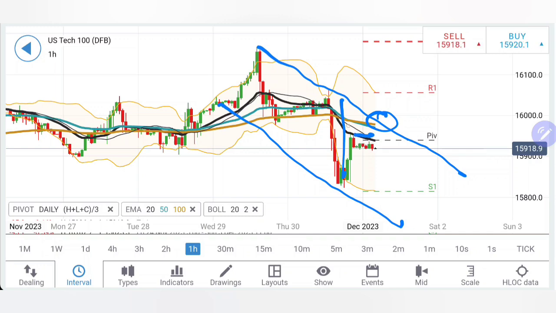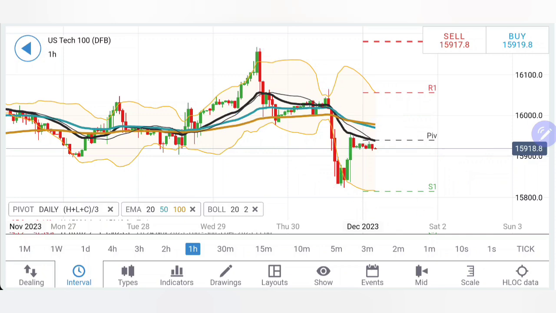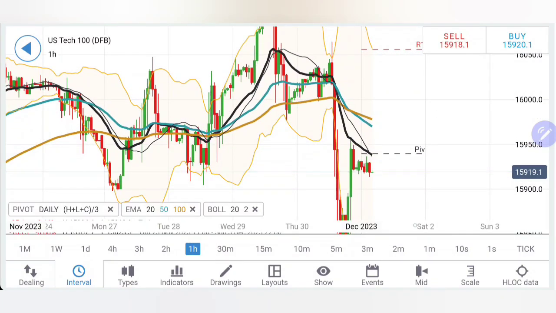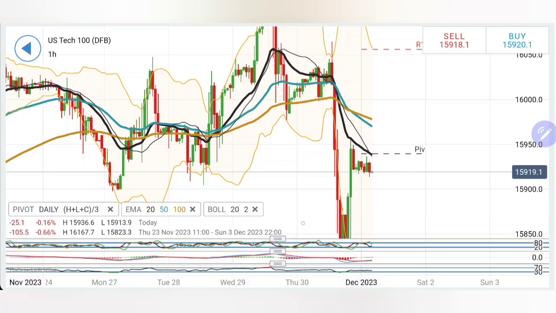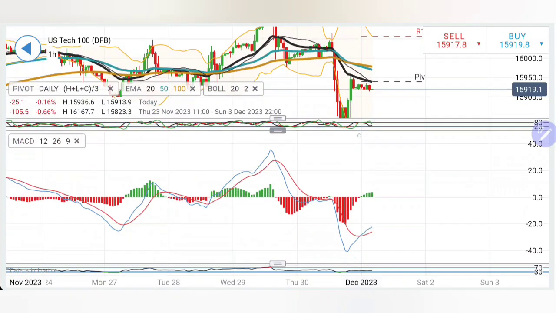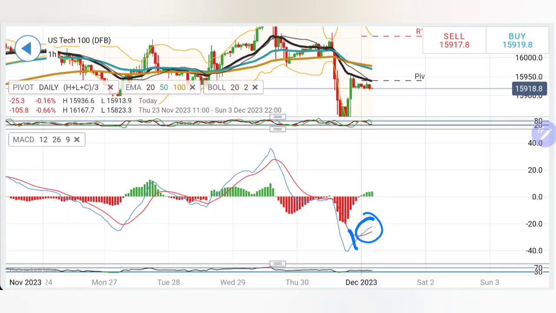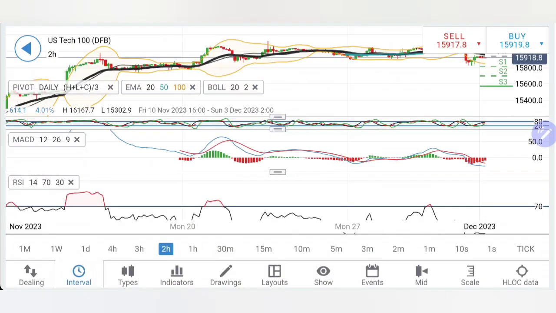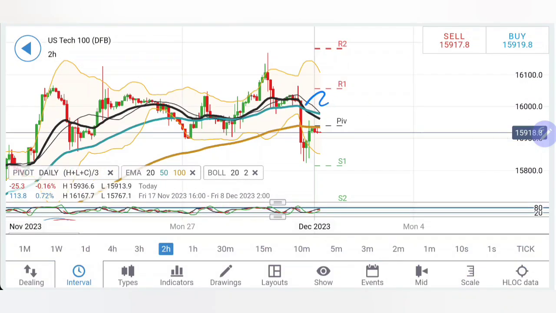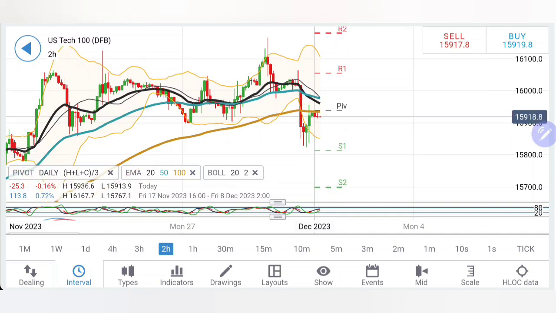Now, this is also possible as after the drop here, one recovery is done. Now, it is consolidating. And once it stays beyond the 15940, 15950 zone, you can say we can look forward to 16,000 and then 16,050 levels as well. Stochastic has dropped. MACD has seen a bottom. It is crossing over for the buying position right now. RSI is flat. On the 2-hour, I have a similar observation after the drop, the retracement, and if it drops below 15900 again, we can initiate a selling position here.